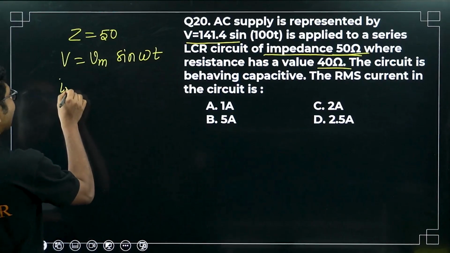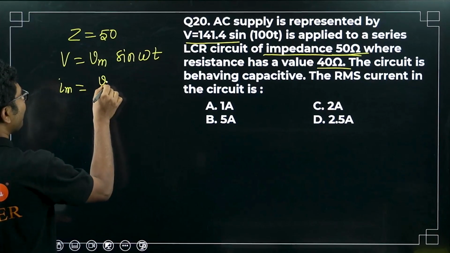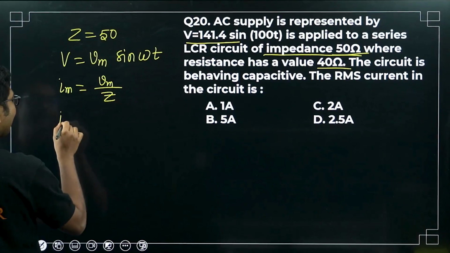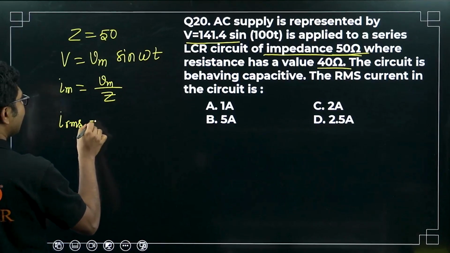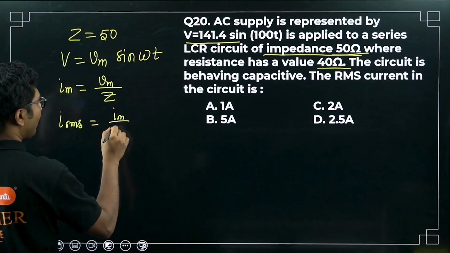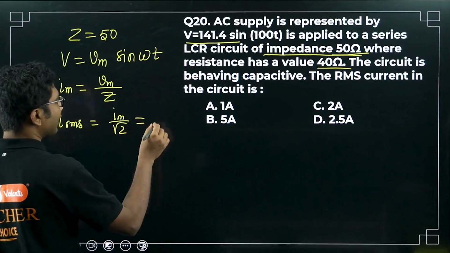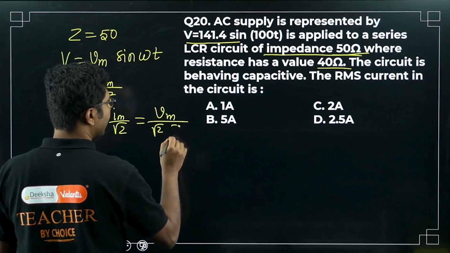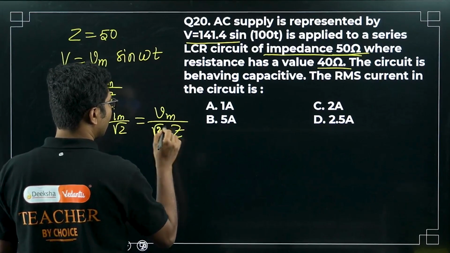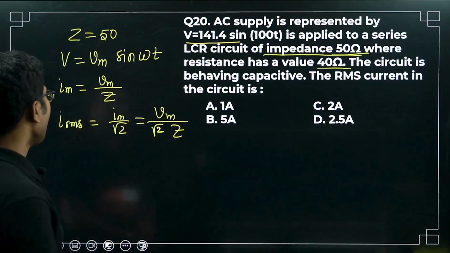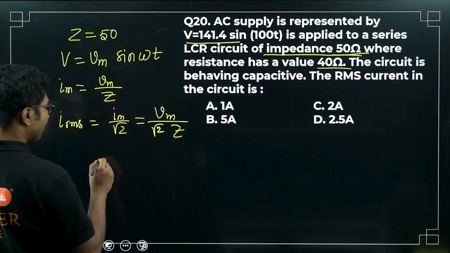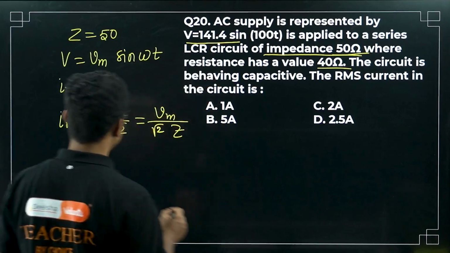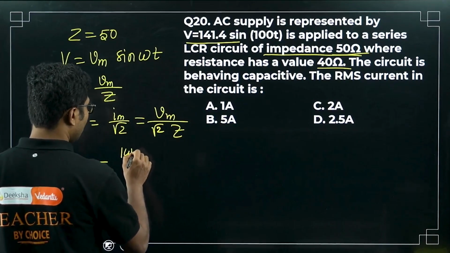So we know that Im is Vm by Z and IRMS is Im by root 2. So basically IRMS is Vm by root 2 Z. Now let's put in the value of Vm. What is Vm? Vm is 141.4.